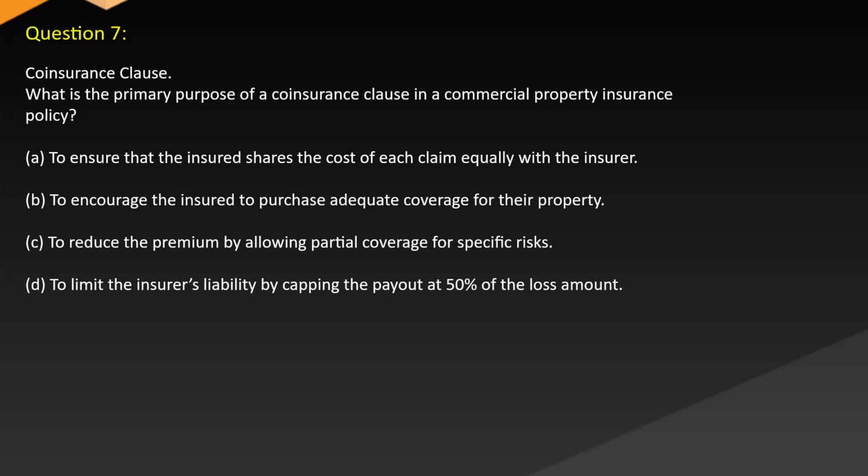Question 7. Coinsurance clause. What is the primary purpose of a coinsurance clause in a commercial property insurance policy? A. To ensure that the insured shares the cost of each claim equally with the insurer. B. To encourage the insured to purchase adequate coverage for their property. C. To reduce the premium by allowing partial coverage for specific risks. D. To limit the insurer's liability by capping the payout at 50% of the loss amount.